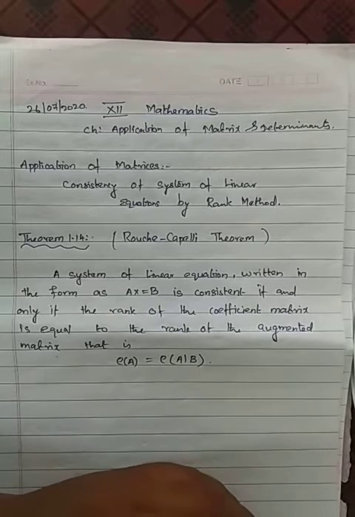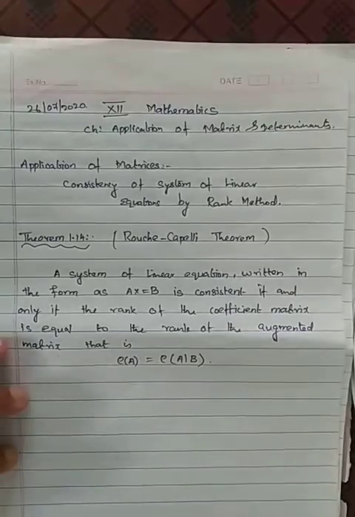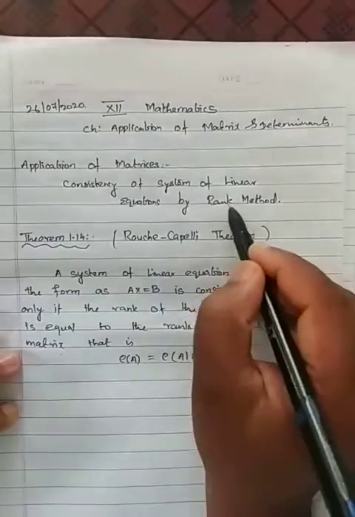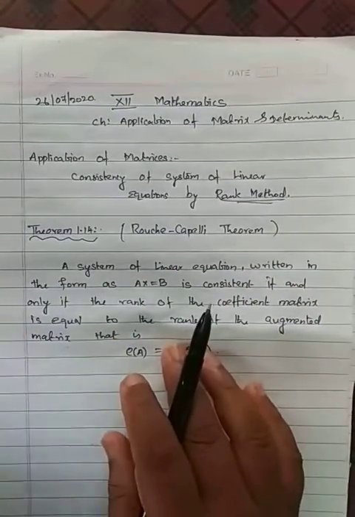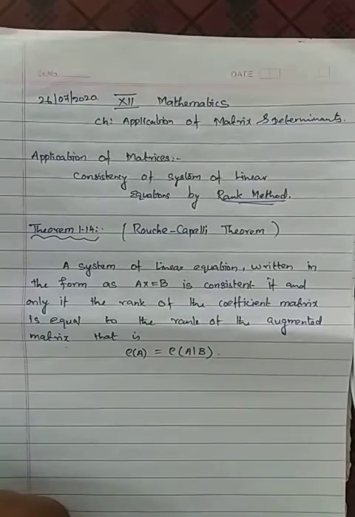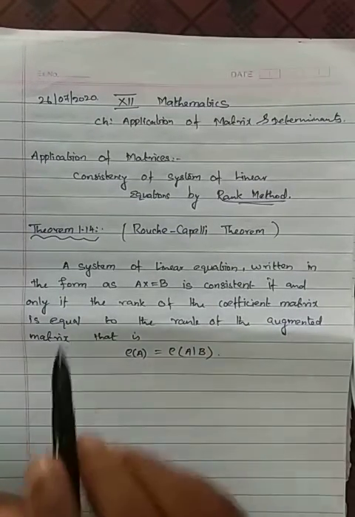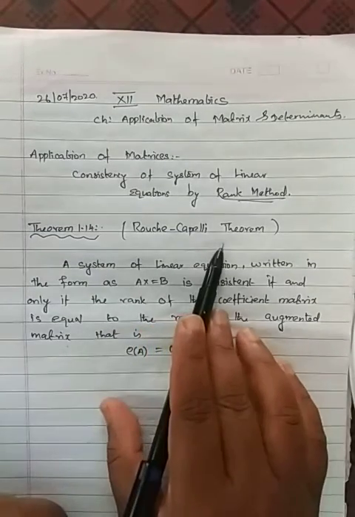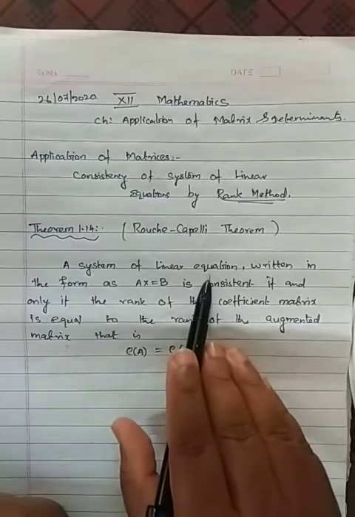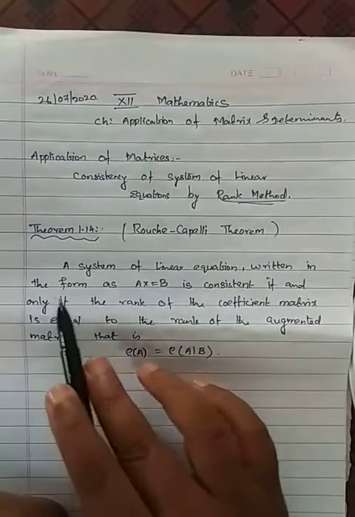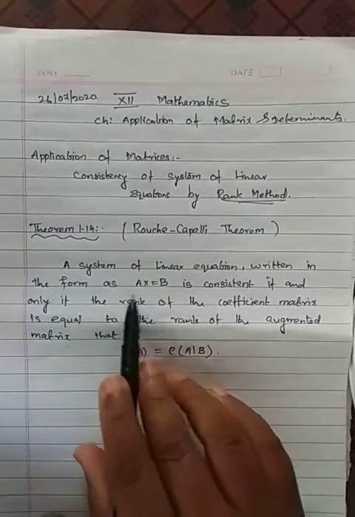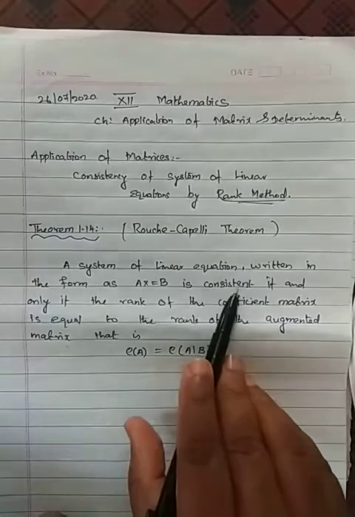It is the most generalized format: consistency of a system of linear equations by the rank method. One theorem, just the statement alone, we need to see here. That is theorem 1, the Rouché-Capelli theorem. What it says is that a system of linear equations written in the form Ax equal to B is consistent